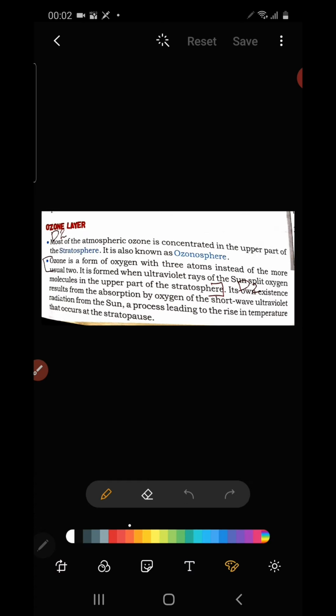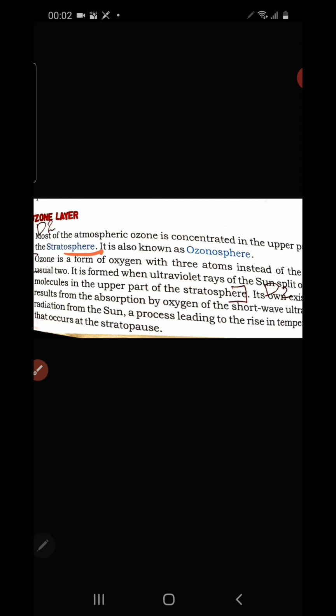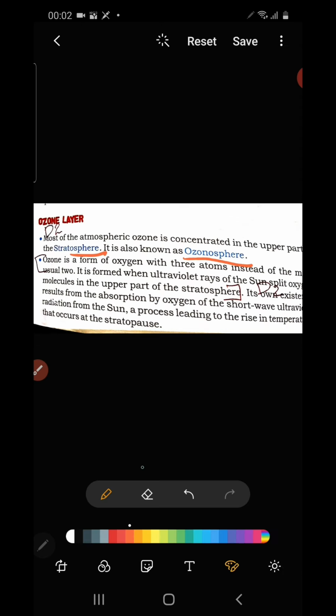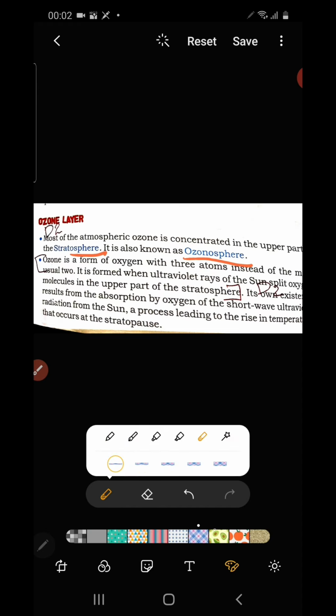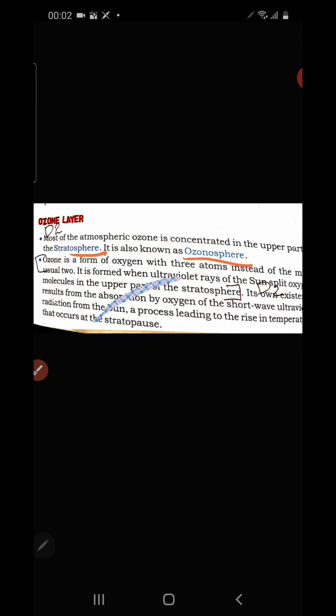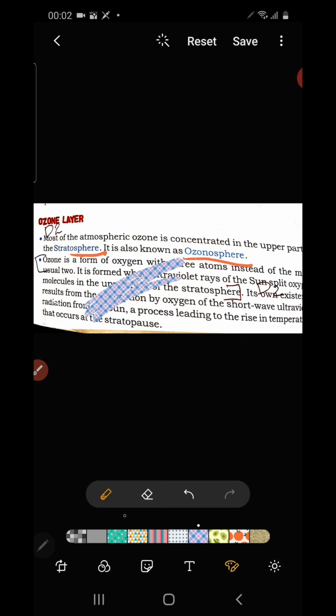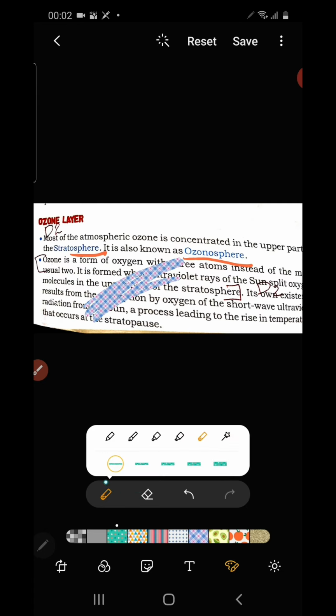Now how does ozone form in the atmosphere? Ozone here means O3. We discussed that it is found in the stratosphere. In the stratosphere, when the sun rays reach, the ultraviolet rays in the sun act on oxygen molecules. Oxygen is O2.